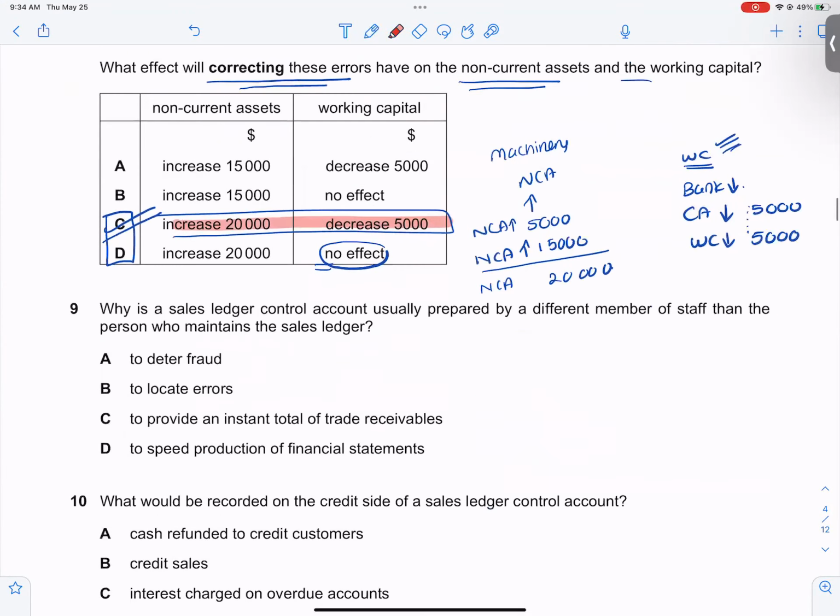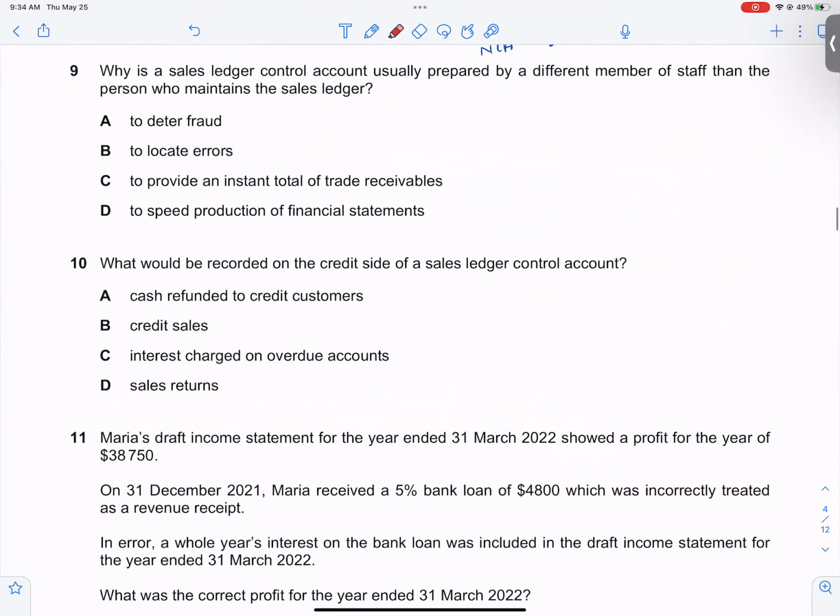Let's go to the next one. Why is a sales ledger control account prepared by a different member? A sales ledger control account is prepared by different people so that we can deter frauds, so that we can catch the fraud if it is happening. You don't even need to look at an option.